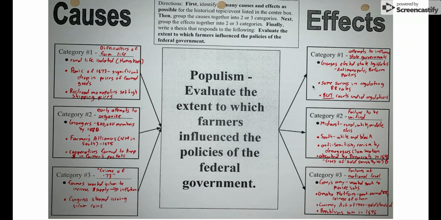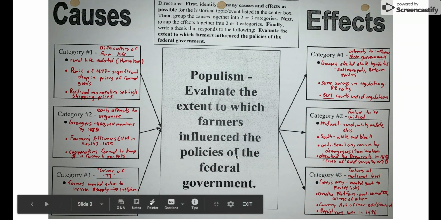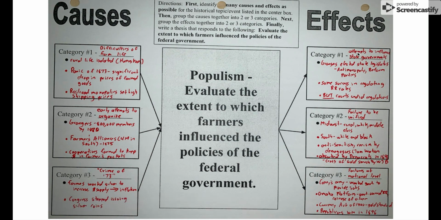Okay, so we have effects here. This is talking about the policy of the federal government. One of the things that happens is there are attempts to influence at the state level first. So the Grangers elect people to state legislatures and actually gain control of some state legislatures, right?